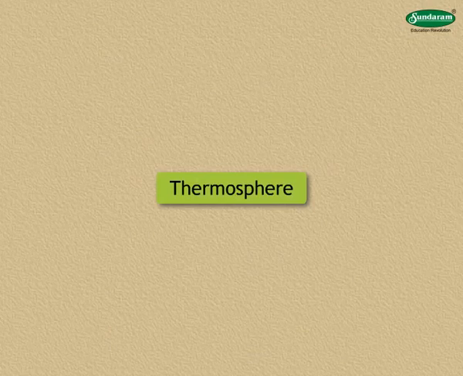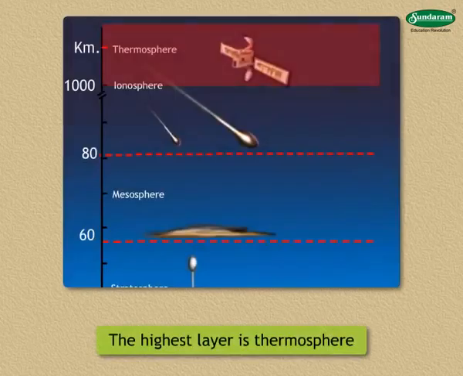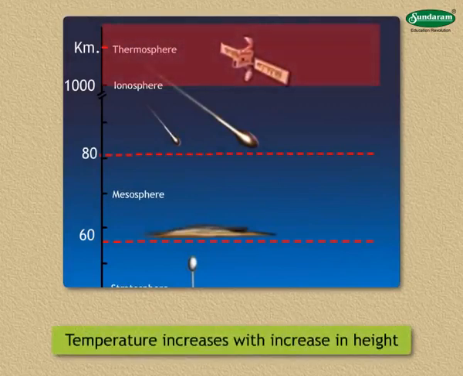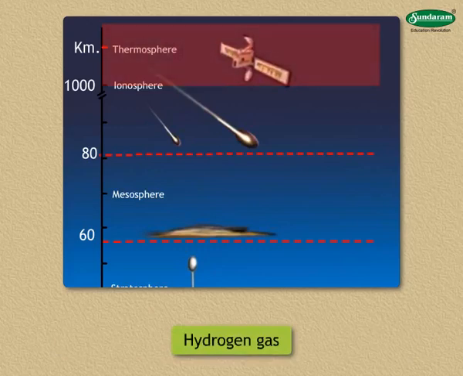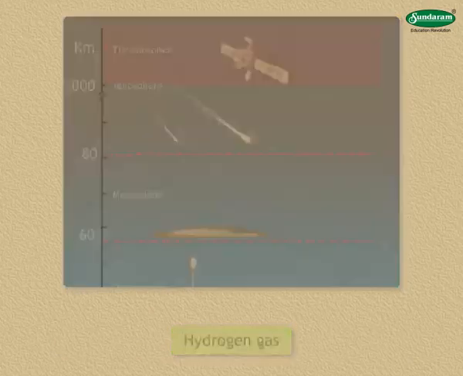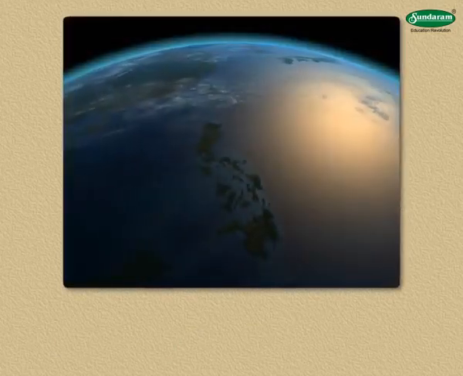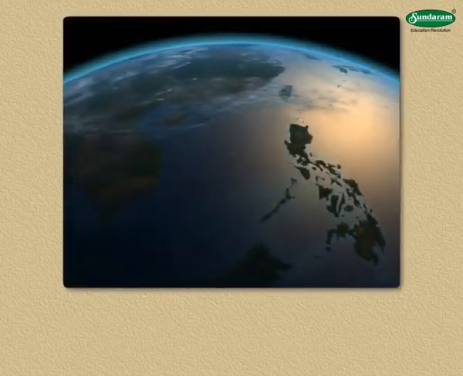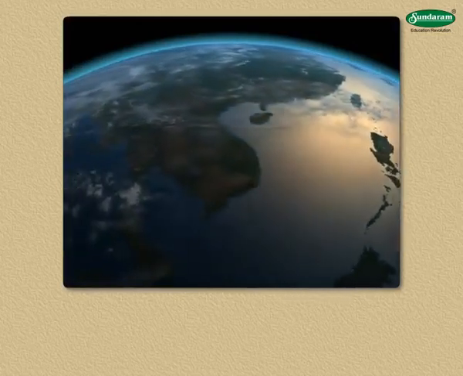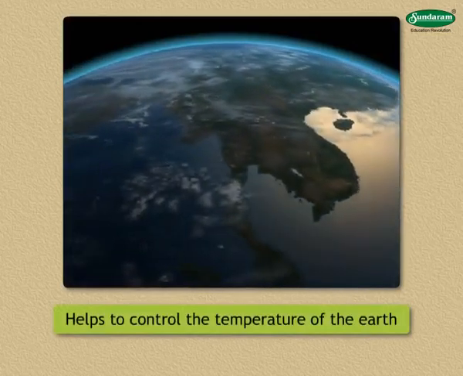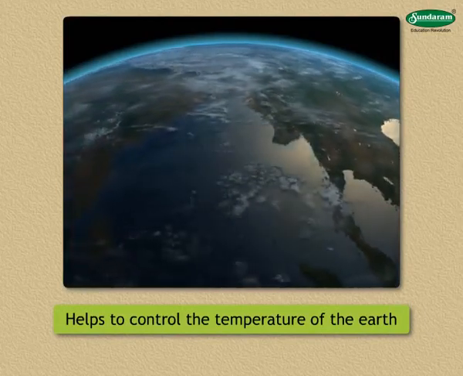5. Thermosphere. The highest layer of the atmosphere is known as thermosphere. In it, temperature increases with increase in height. Light gases like hydrogen are found in this layer. Importance of the atmosphere. Like a protective shell, the atmosphere safeguards the living organisms. It also helps to control the temperature of the Earth.